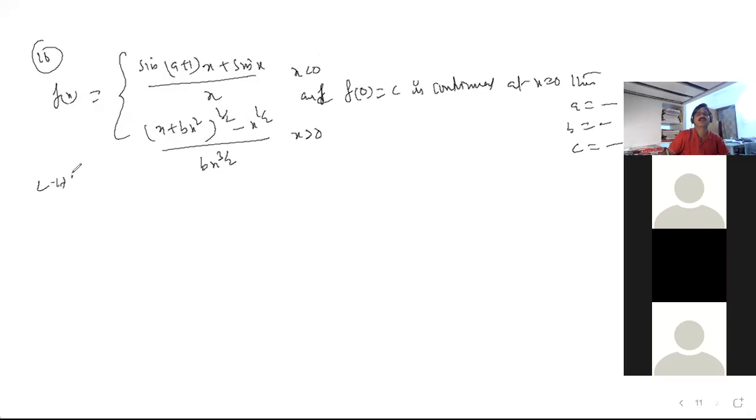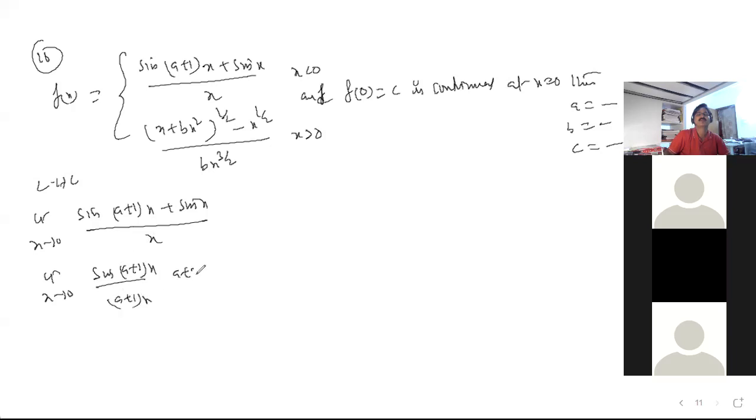Sir, here LHL I am taking: limit x tends to 0 of sin of (a plus 1) x plus sin x divided by x. So shall I write like this: sin (a plus 1) x by (a plus 1) x into (a plus 1)? Is it correct? Yes, sir. Right. Fine.